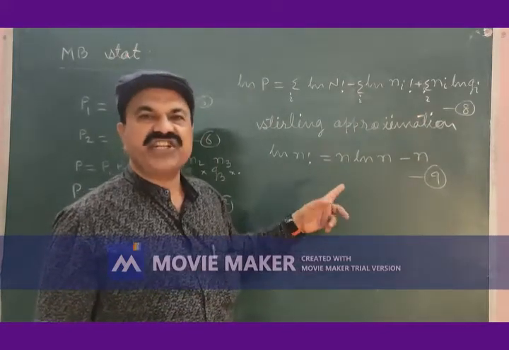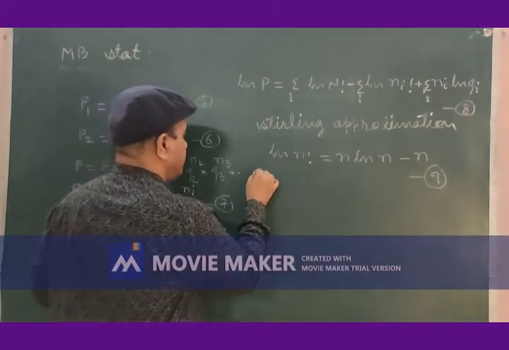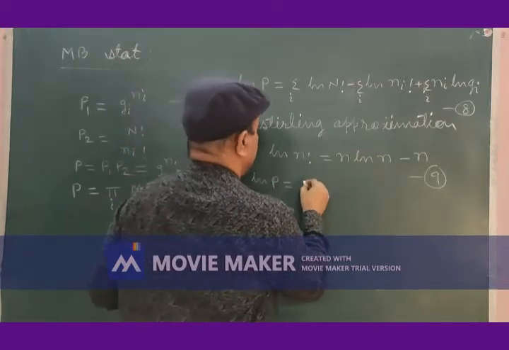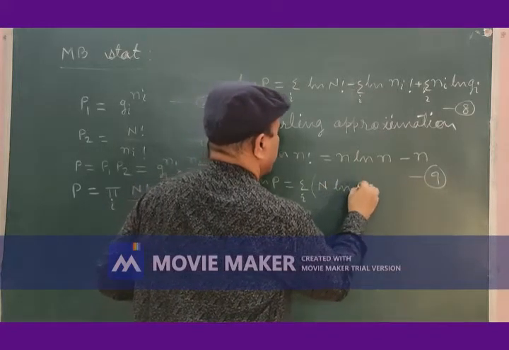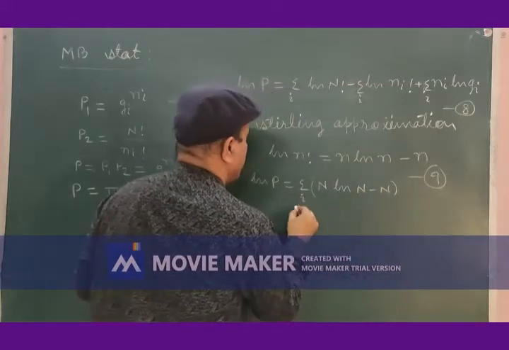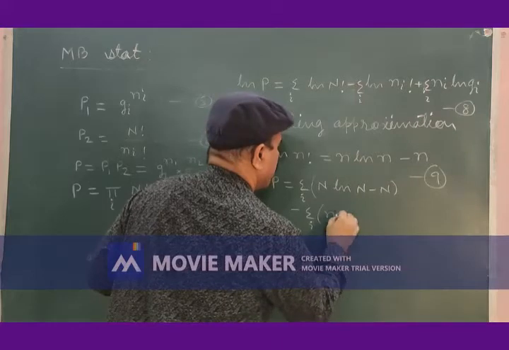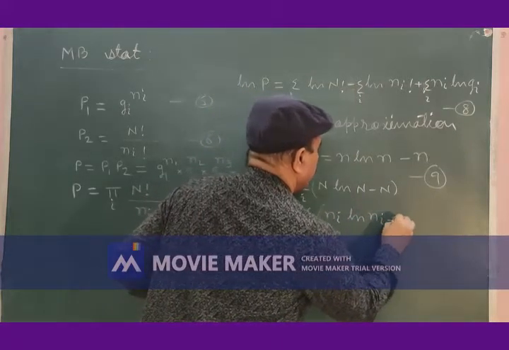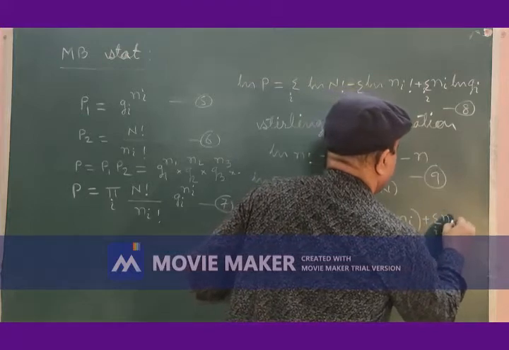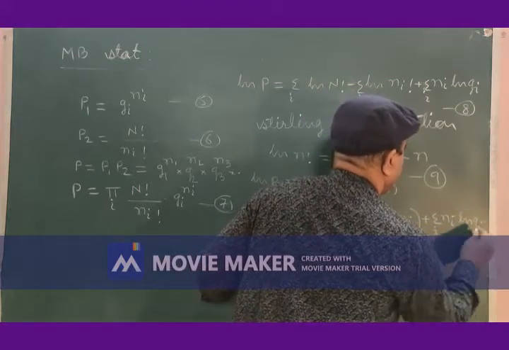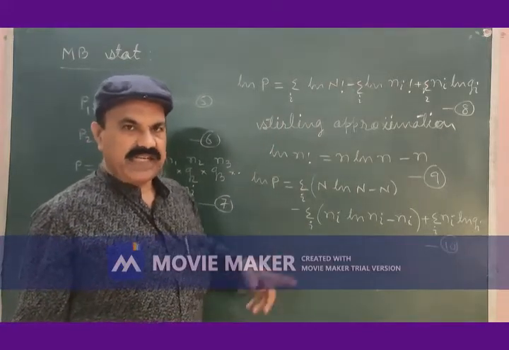So applying equation 9, Stirling approximation to equation 8, equation 8 may further be written as, applying equation 9 to equation 8, that is applying the Stirling approximation.